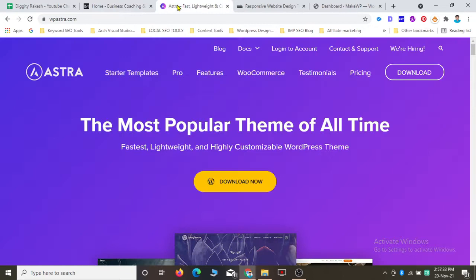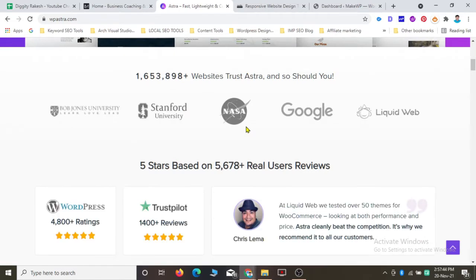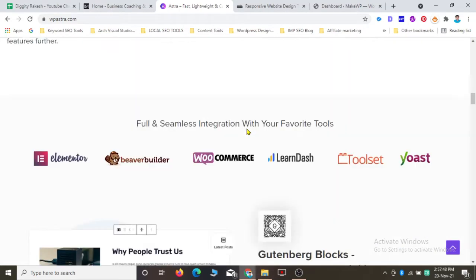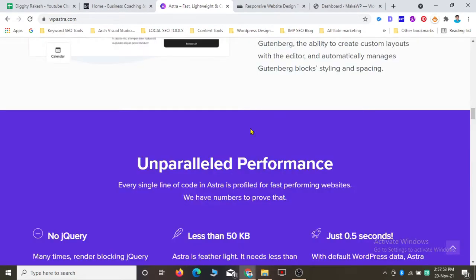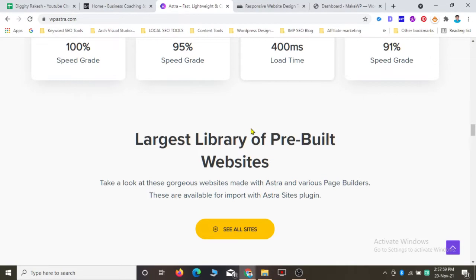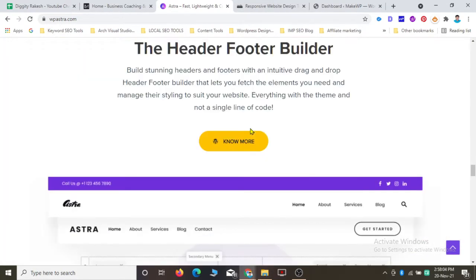For making this website, I'm going to use a theme called Astra. It's one of the most popular themes in the world. Astra is trusted by many websites and has really amazing reviews. It's completely customizable, compatible with all page builders, WooCommerce, LearnDash, SEO plugins, and many more. It's lightweight, so it doesn't cause any issue with your speed, performance or SEO. It's a completely amazing theme, and it comes with a lot of templates, so you can customize all these things by yourself.